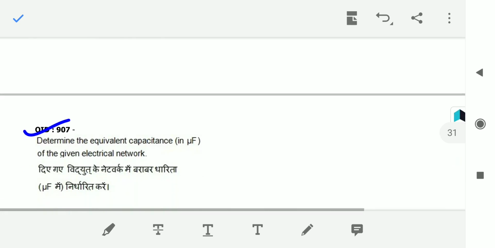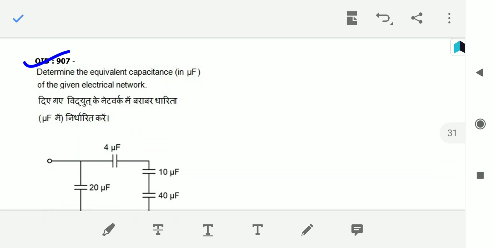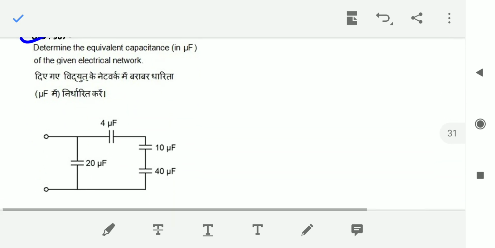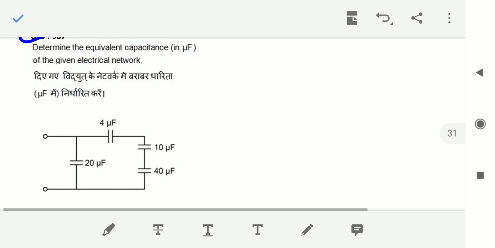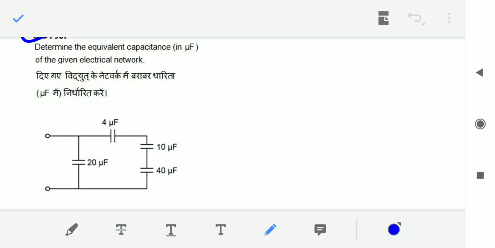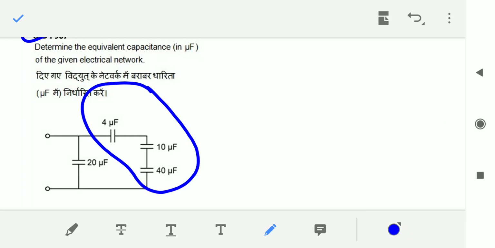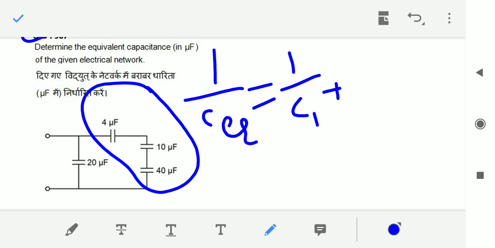Okay, so next, question number 7, if you observe, determine the equivalent capacitance in microfarads of the given electrical network. So what is the formula, sir, for this? These three capacitances are in series. So we know 1 by C equivalent is equal to 1 by C1 plus 1 by C2 plus 1 by C3, right?